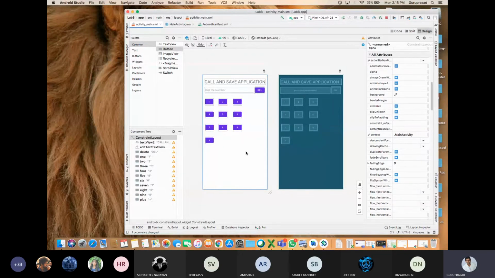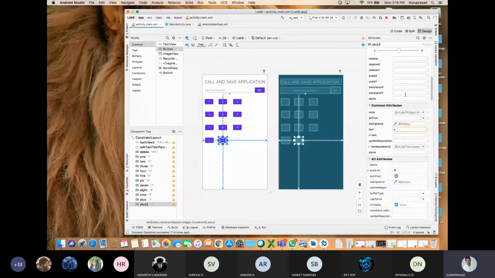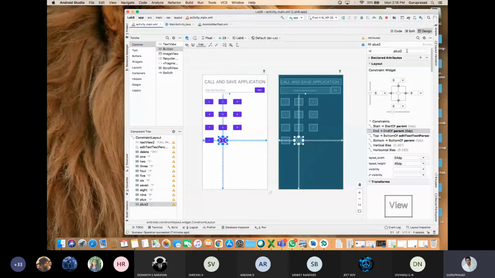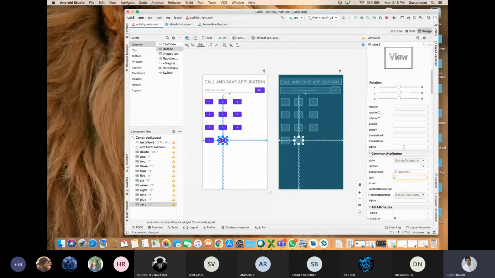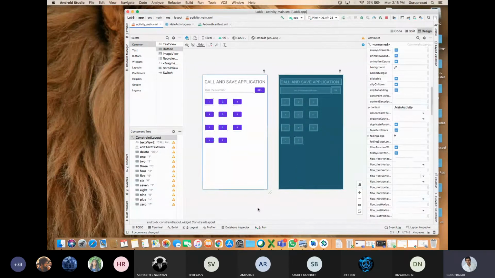Okay. Next, Control C, Control V, plus. Okay. Then I am renaming as 0. ID as 0. ID is very important. In further things, you will be knowing what is the importance of ID. So you need to name it very properly. Next, Control C, Control V, 0. I'll rename it as Ash. Ash is not needed, I guess. Okay. Ash.